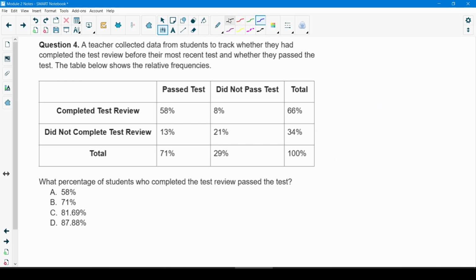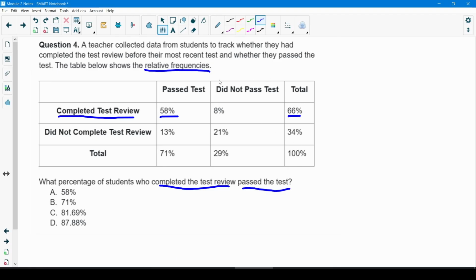And our next example, a teacher collected data from students to track whether they had completed the test review before their most recent test and whether they passed the test. And the table below shows their relative frequencies. So here they are asking us what percentage of students who completed the test review also passed the test. So I'll be looking here at these cells. I'll be looking at completed the test review and who passed the test out of the total.